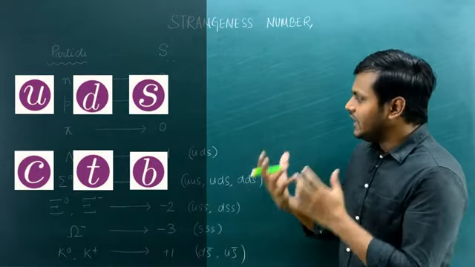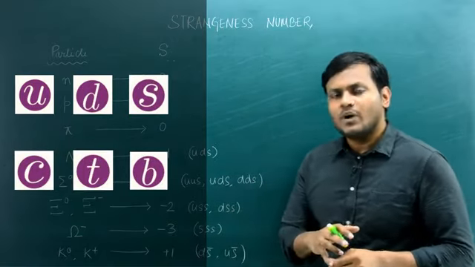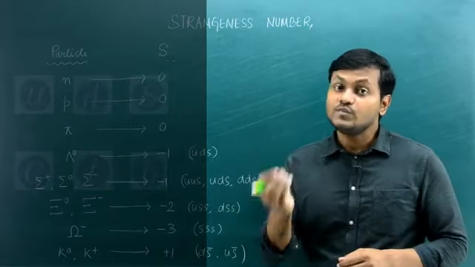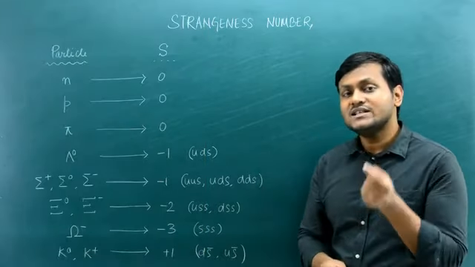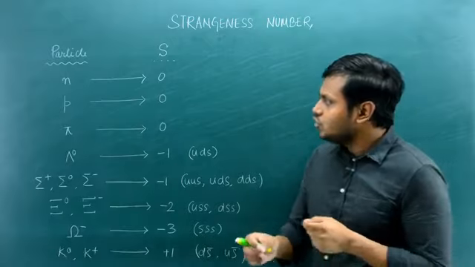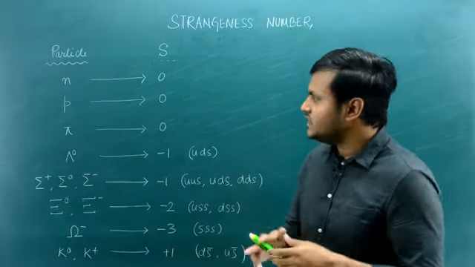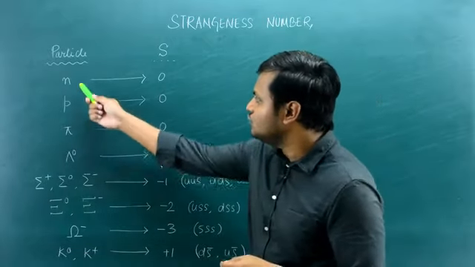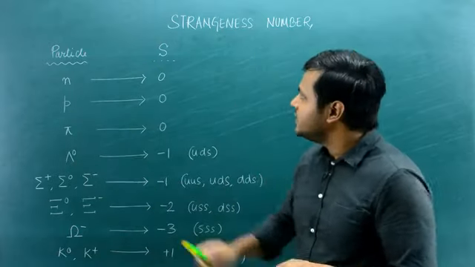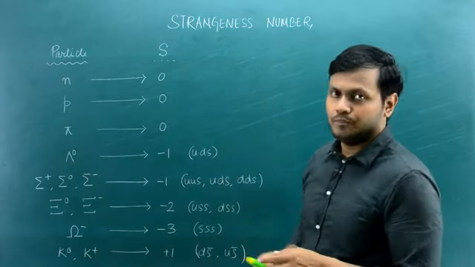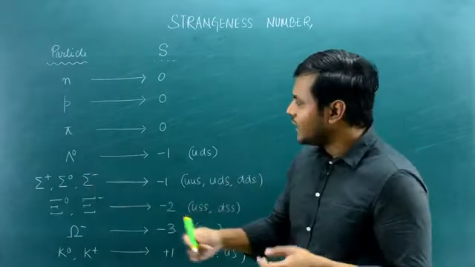The strange behavior of these particles is essentially for those particles that contain what is known as the strange quark. So hadron particles that do not contain the strange quark, like neutron, proton, and pi meson, have a strangeness number of 0.